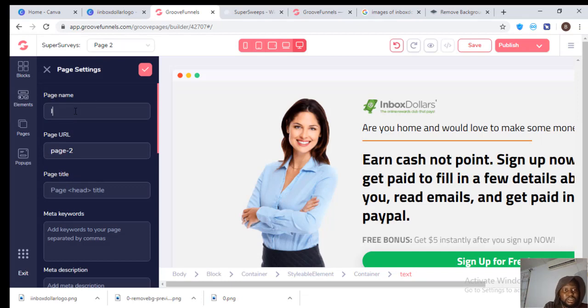We can call this Inbox Dollars, or we call it surveys, and say something like Inbox Dollars, get paid to read, or get paid today.